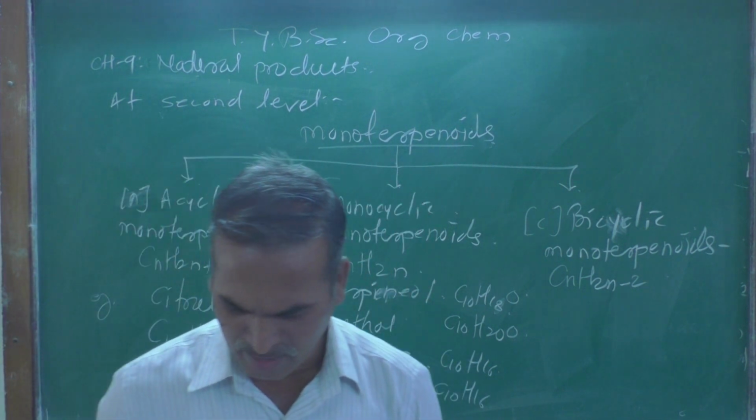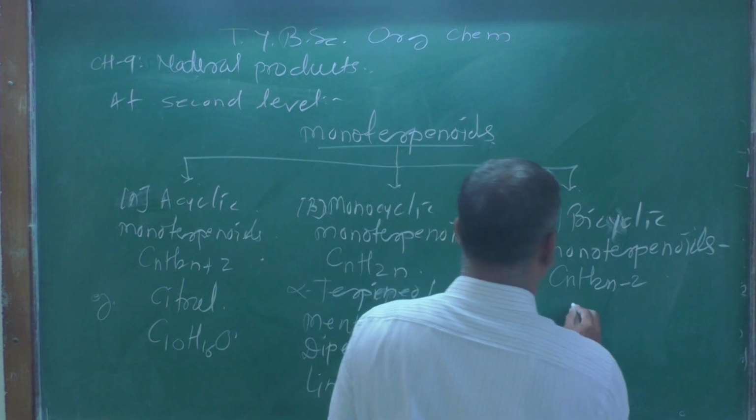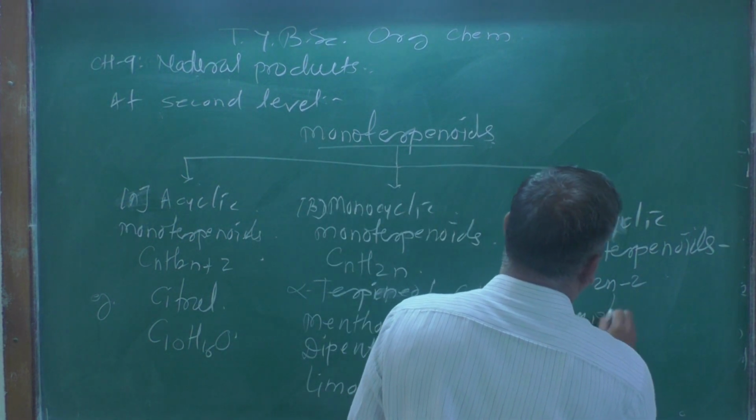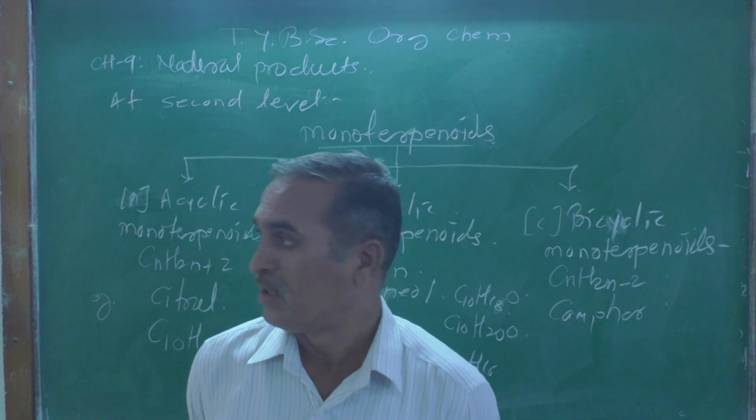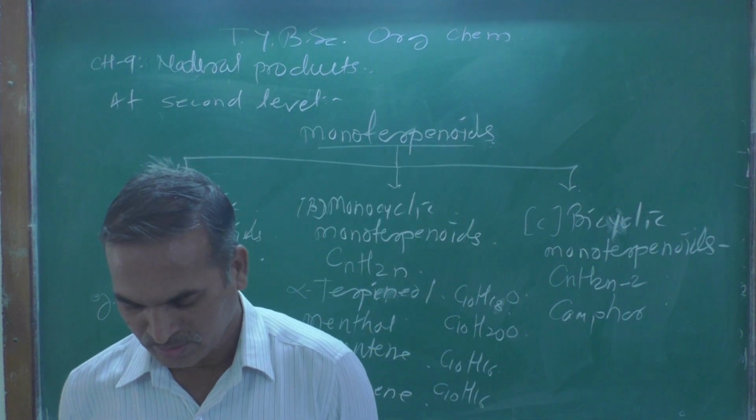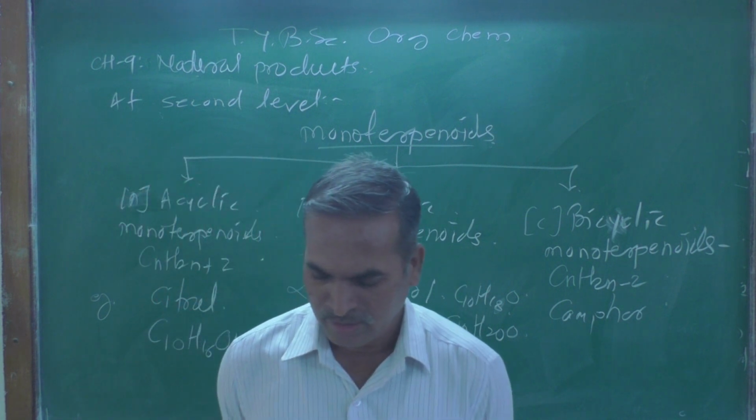And the example is camphor, which I already mentioned, the camphor we use while praying, the God Gane.